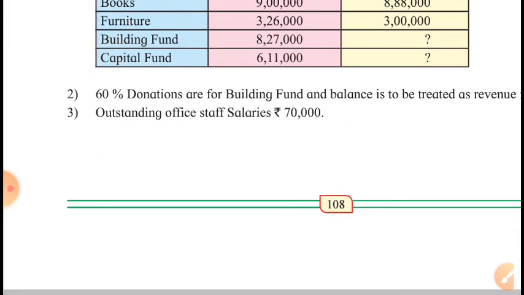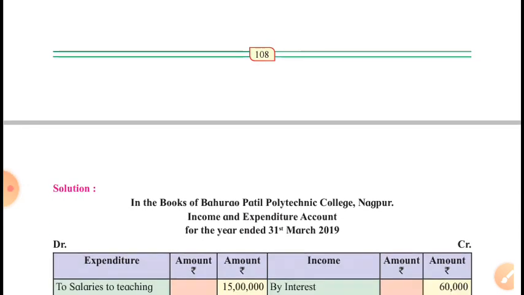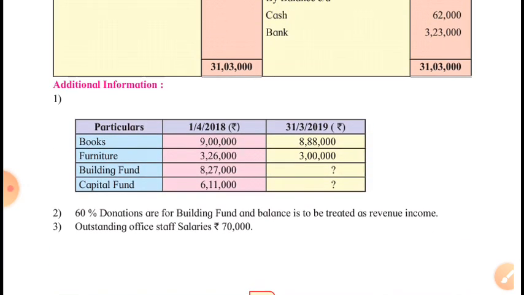And the last adjustment is about outstanding office staff salaries. So this salary will be added to the office staff salary on the debit side of the income and expenditure account, and it will be shown on the liabilities side. That's it. Only three adjustments are given, but these are not actually three adjustments.